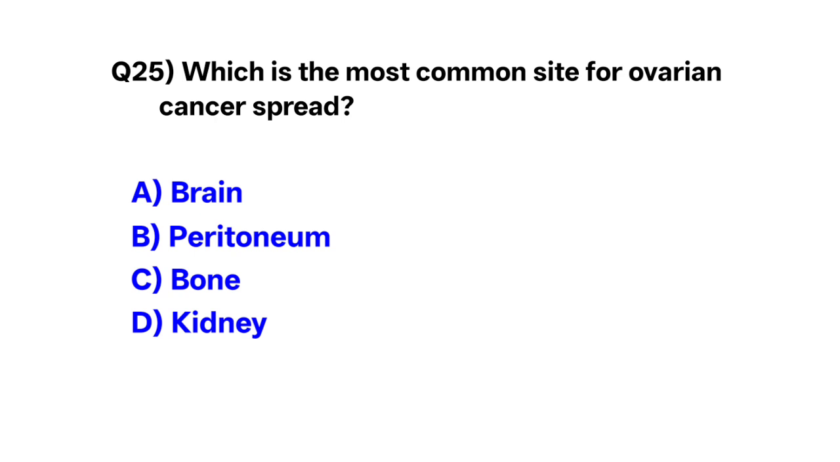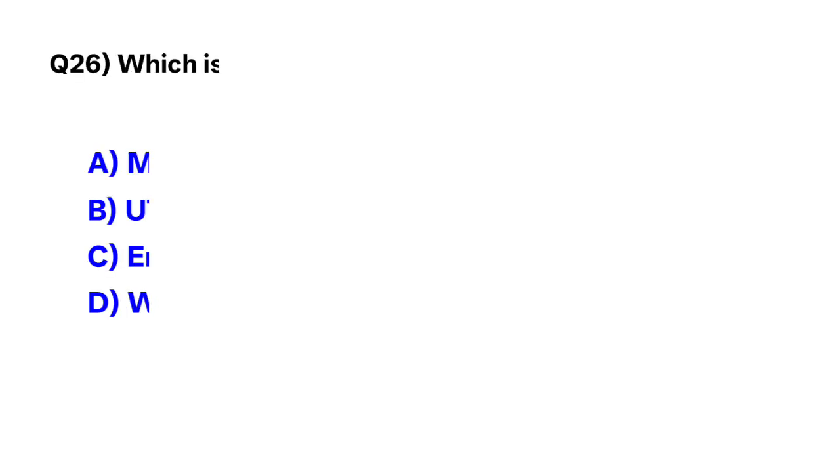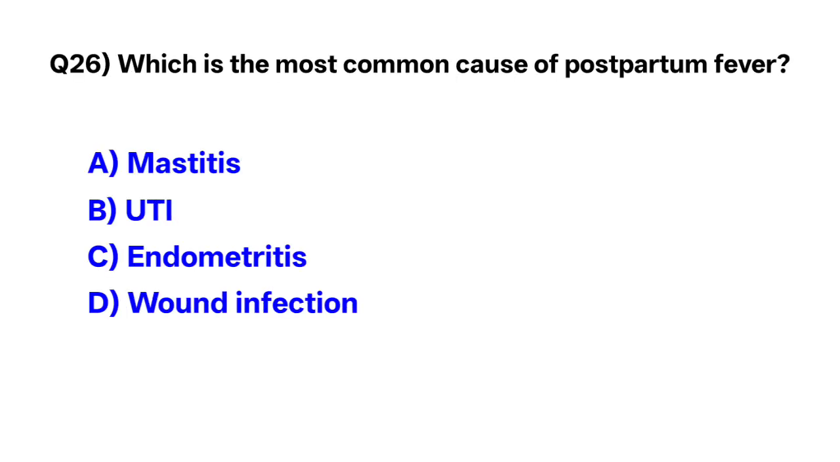Question number 25. Which is the most common site for ovarian cancer spread? The correct option is B. Peritoneum. Question number 26. Which is the most common cause of postpartum fever? The correct option is C. Endometritis.